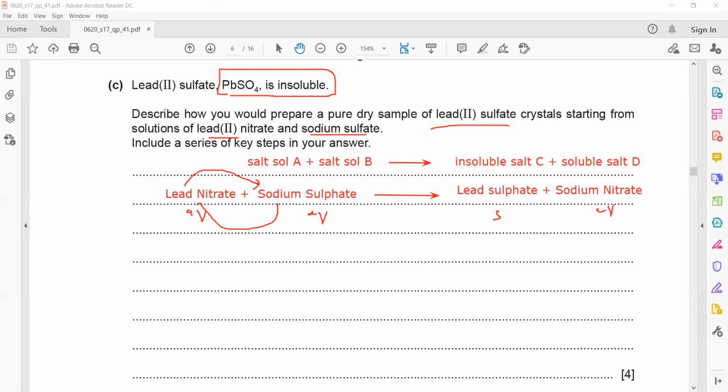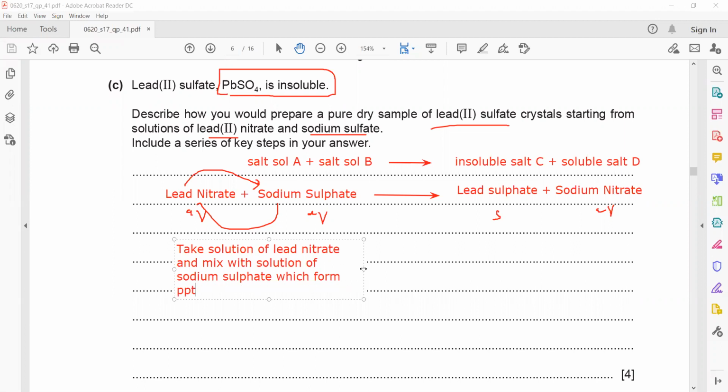But practically, how do we carry out this experiment? First, we take a solution of lead nitrate and mix with a solution of sodium sulfate, which forms a precipitate or a solid.